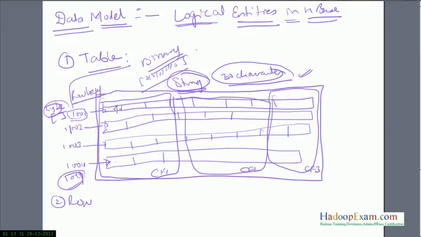So here A, B and C, similarly A, B, C, 3 columns are there. But here D, E, F, G, D, E, F, and here is nothing, empty.